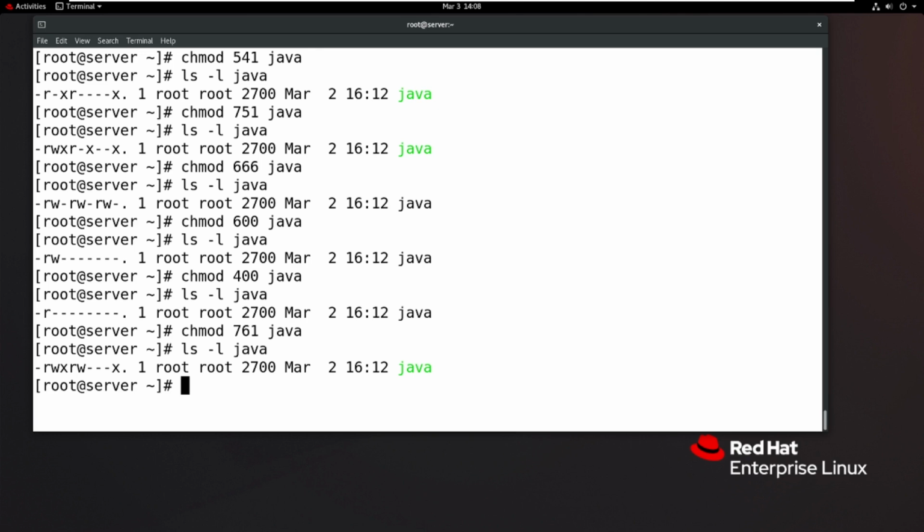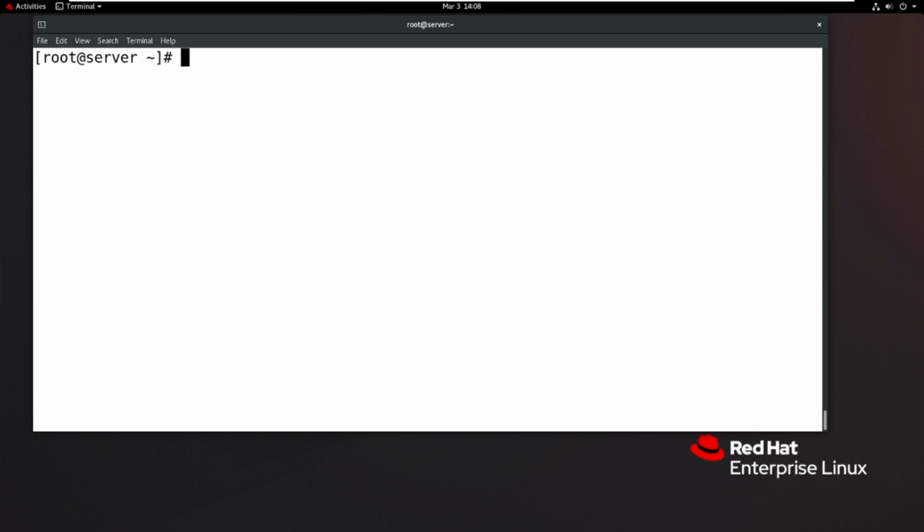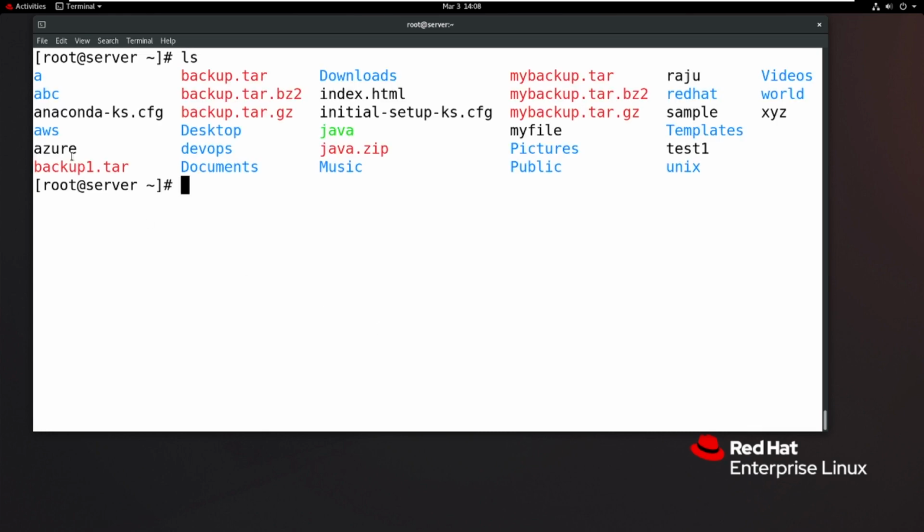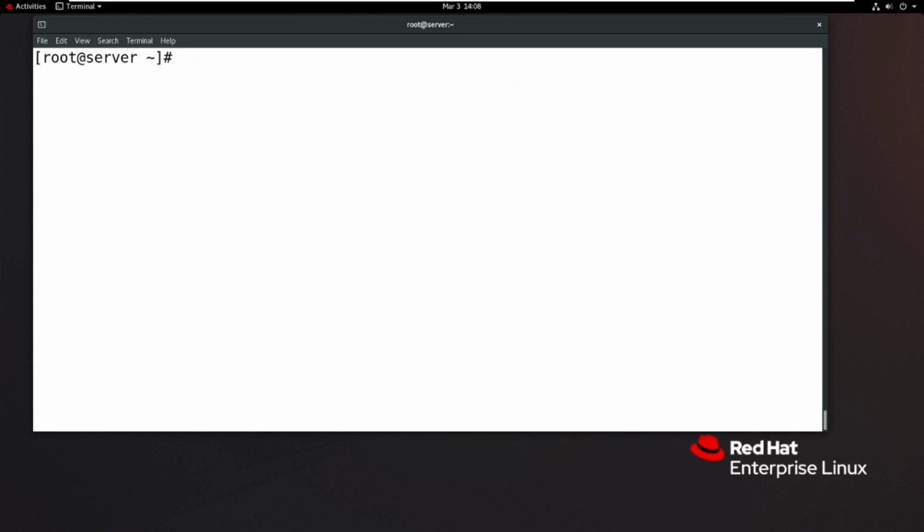Sir, what about directories? Okay, for example, we have some directories, ABC directory, AWS directory is there, for example. So now with ls -ld, my directory name is AWS. Already these directory permissions are user read write execute, group members read and execute, others also read and execute. So how can I set up chmod?